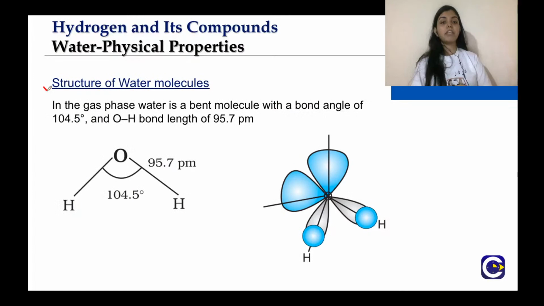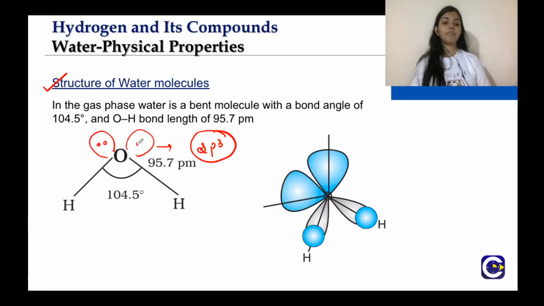Next, consider the structure of the water molecule. We have already discussed this in chemical bonding in detail, so we will just have a gist of it now. We know that oxygen here is sp3 hybridized according to the hybridization theory, and two lone pairs are present. It has tetrahedral geometry. And what is the shape of water? The shape is bent shape or V shape. You can also say bent shape is more accurate, right?